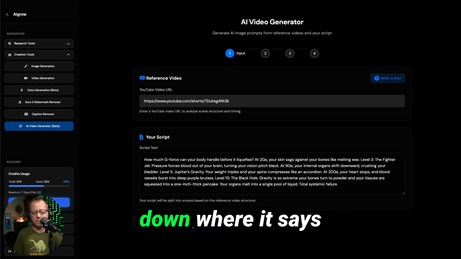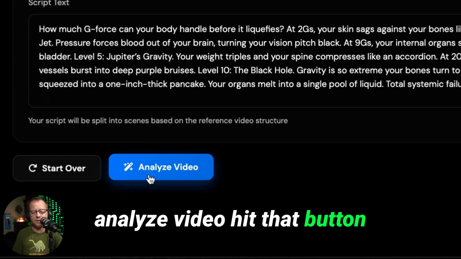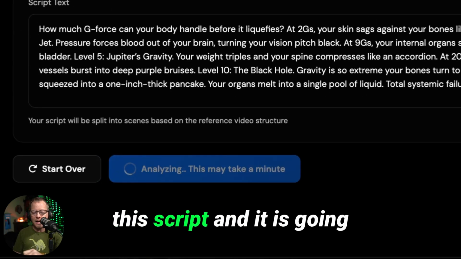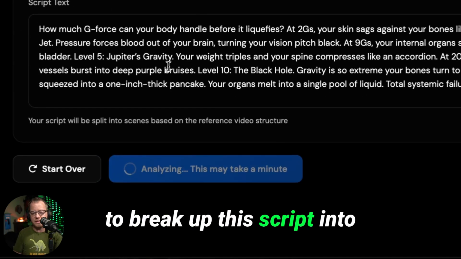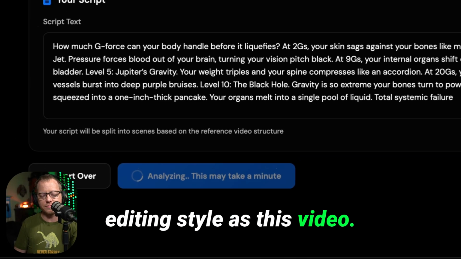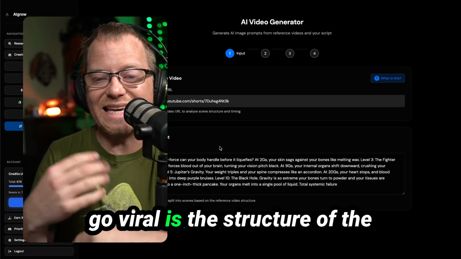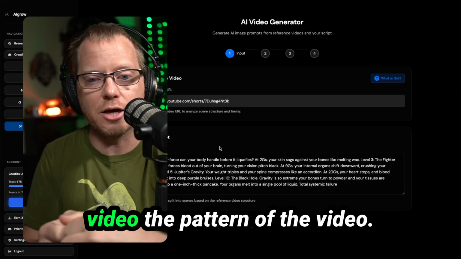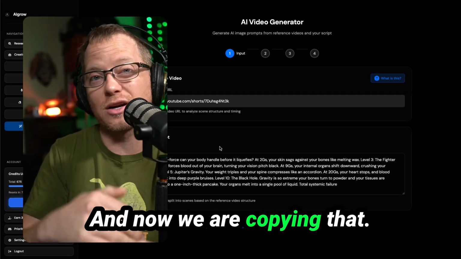Next, we are going to come down to where it says Analyze Video, hit that button, and it's going to analyze this script, and it is going to break up this script into chunks so it has the same editing style as this video. Part of what makes a video go viral is the structure of the video, the pattern of the video, and now we are copying that.